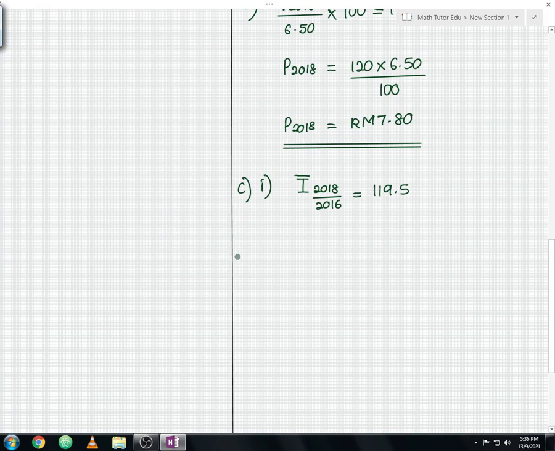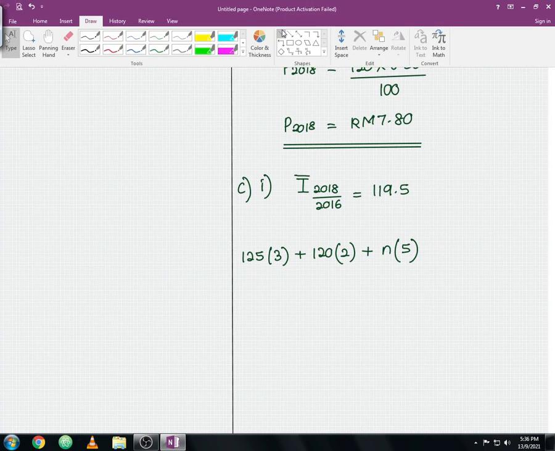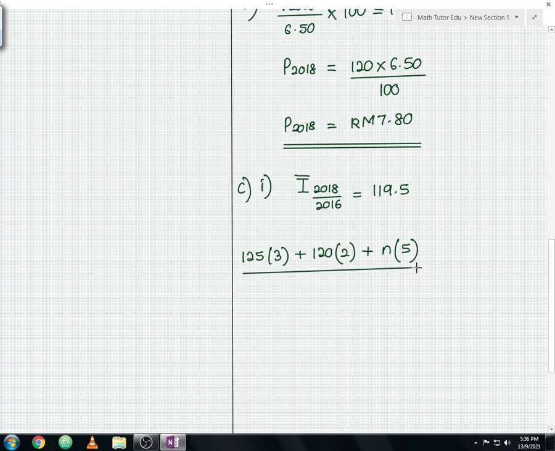So with the price index 125 and the weightage is 3, plus the price index of material B, 120, times the weightage 2. The price index of material C is unknown, so we write here n. The weightage given here is 5. So from here you divide with the summation of the weightages.